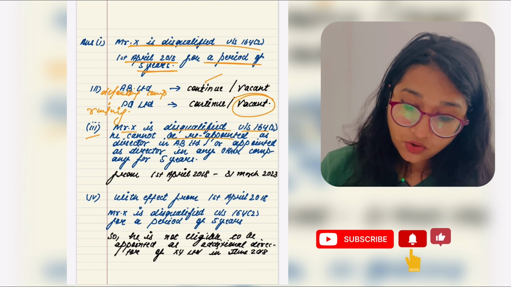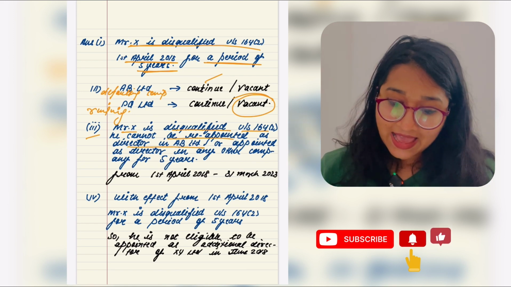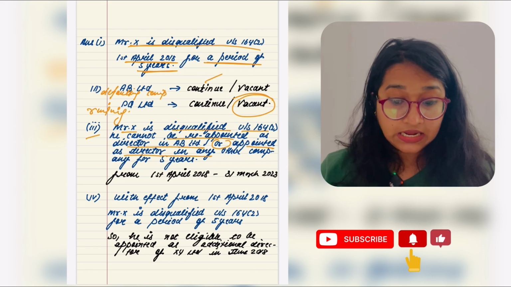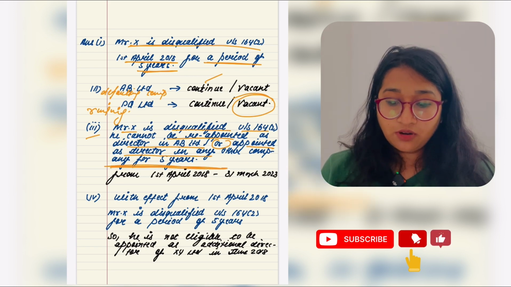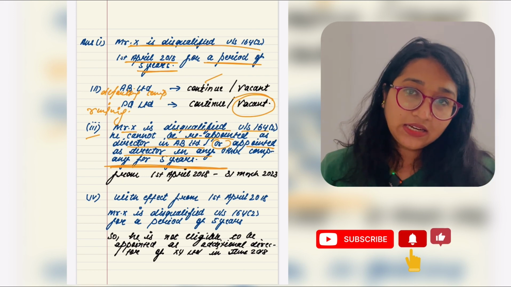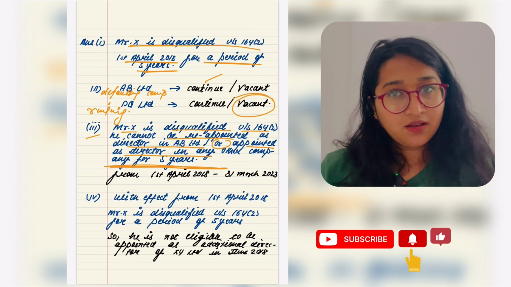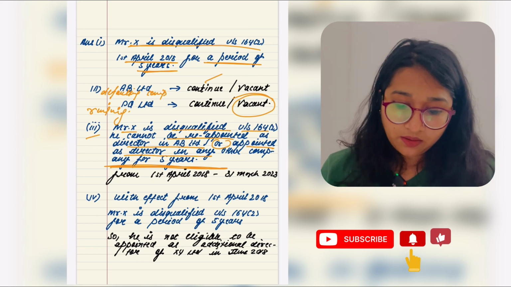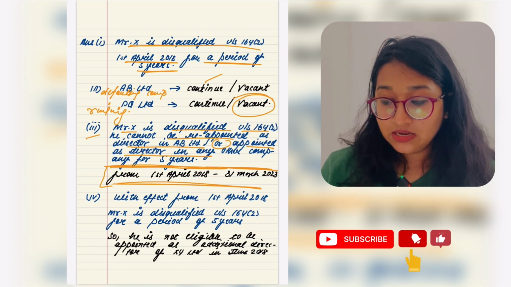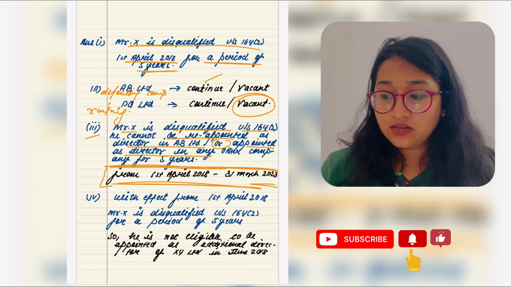He cannot be reappointed as director in AB Limited or appointed as director in any other company for 5 years. After that, he can be appointed and reappointed. For 5 years, which means from 1st April 2018 to 31st March 2023.